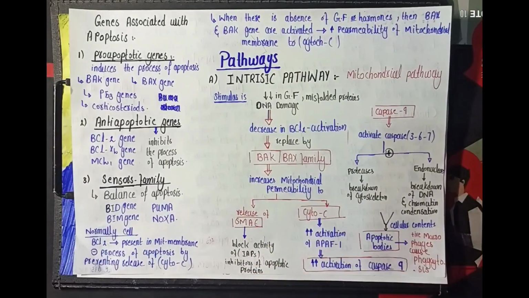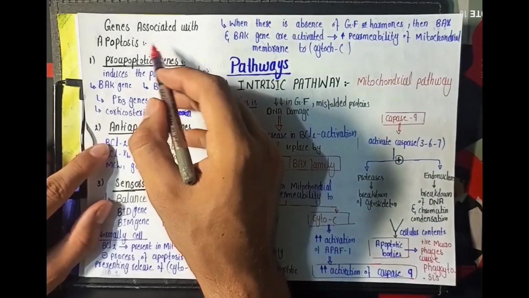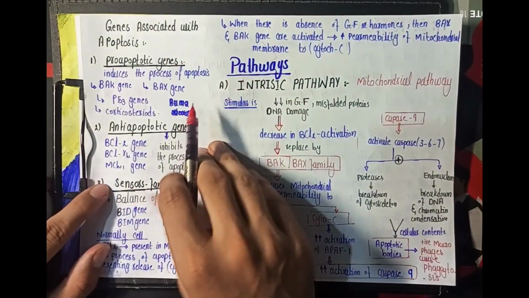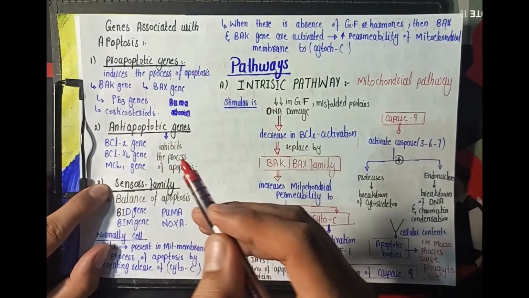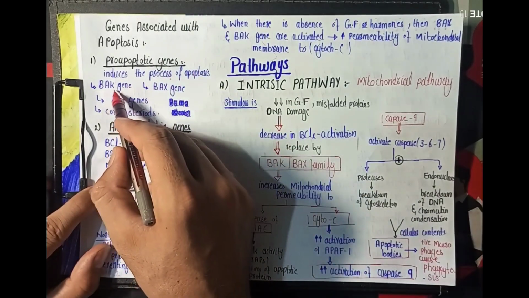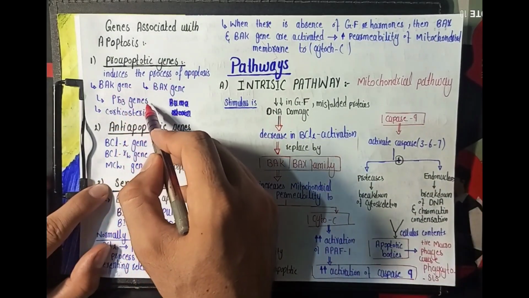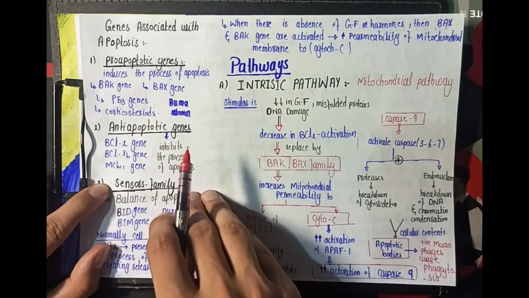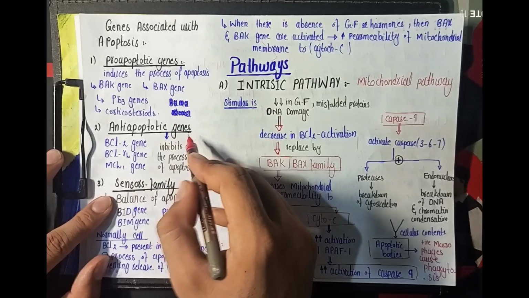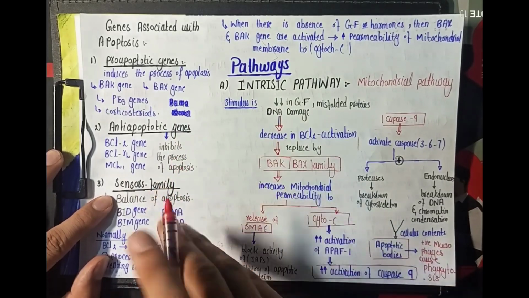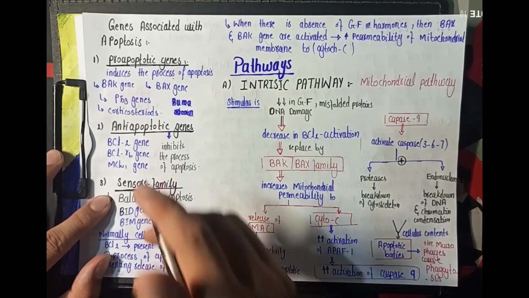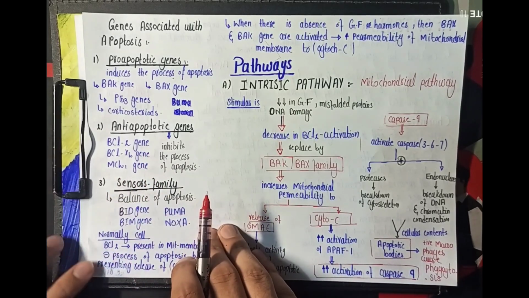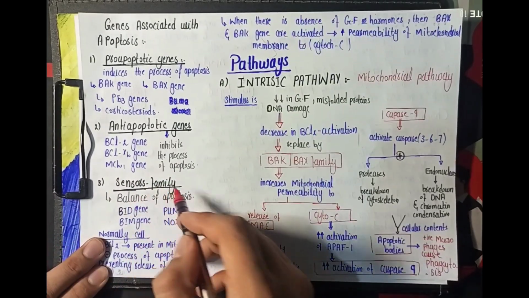अब हम बात करते हैं about the genes that are involved in the process of the apoptosis. So they include the pro-apoptotic genes. These genes induce the process of the apoptosis, and they include the BAX gene, the BAK gene, P53 gene, which is an important pro-apoptotic gene, and the corticosteroid hormone. And the anti-apoptotic genes, these genes inhibit the process of the apoptosis, and they include the BCL2 gene, BCL-XL gene, and the MCL1 gene.